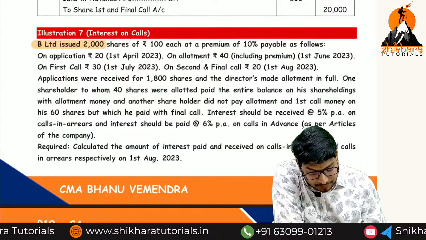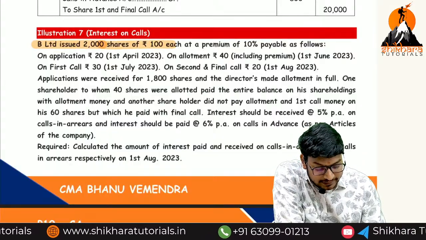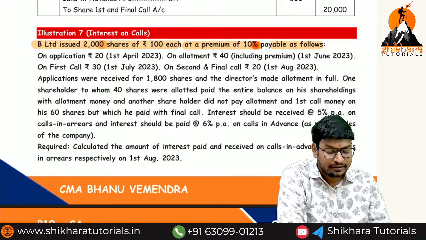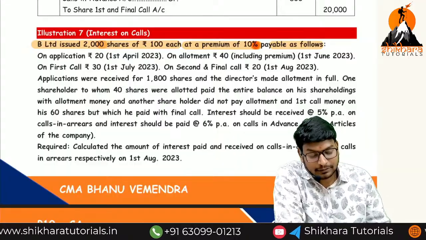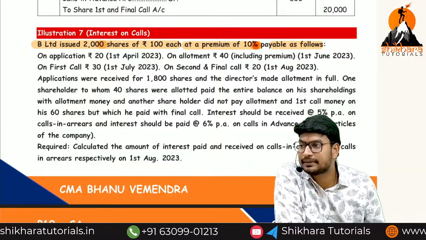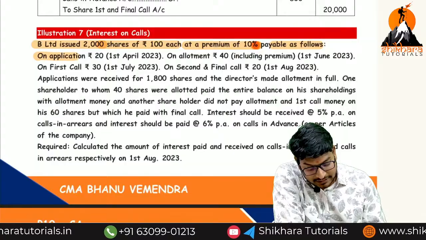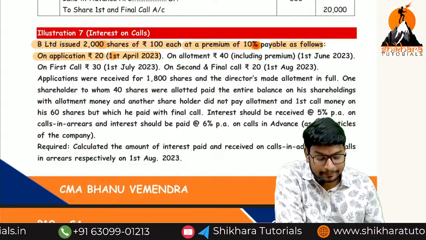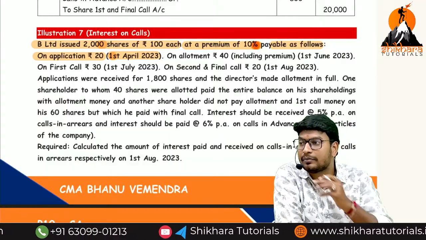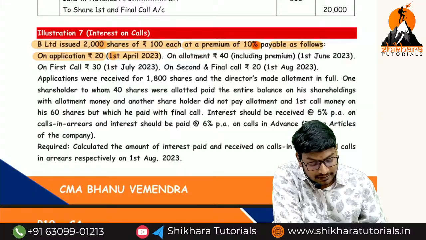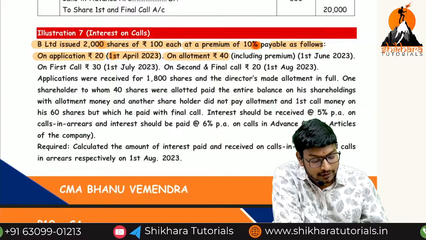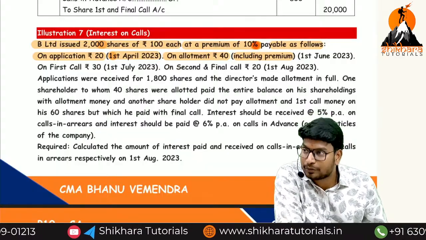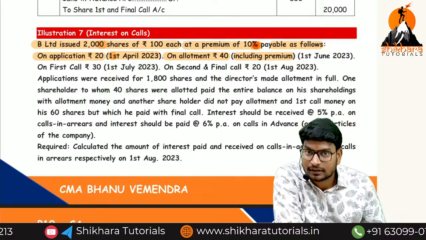We Limited issued how many shares? 2,000 shares of 100 each at a premium of 10% payable as follows. The premium 10% means how much? 100 into 10%, that is equal to 10 rupees is the premium amount. So on application how much? 20 rupees. The application money we have received at 1st April 2023. That means in the date column how much we need to put? 1st April 2023. On allotment how much? 40 rupees including the premium. That means how much amount of premium is available? 10 rupees. What is the face value? 30 rupees. Are you getting the point?